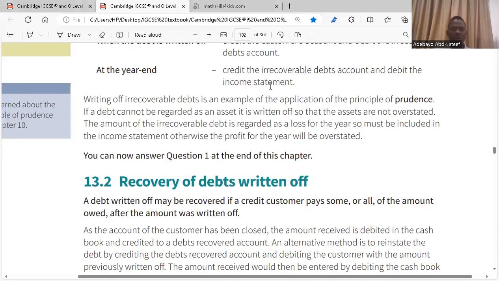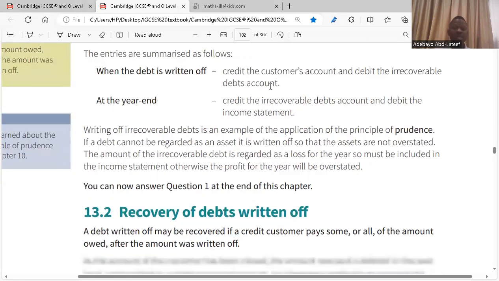They said, writing off irrecoverable debt is an example of the application of the principle of prudence. If a debt cannot be regarded as an asset, it is written off so that the assets are not overstated. In summary, as soon as a customer buys from you on credit, the customer becomes a trade receivable. If the customer doesn't pay back when due, the debt becomes irrecoverable and has to be written off. That is bad debt written off.